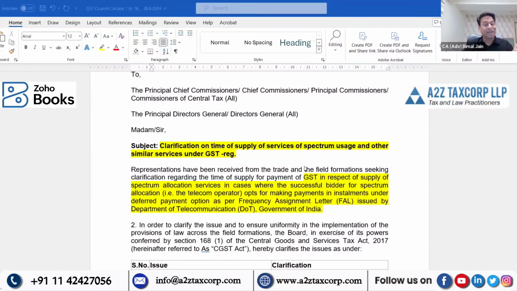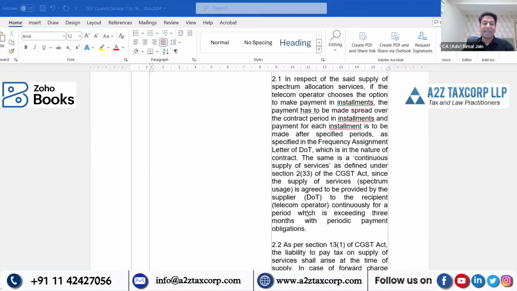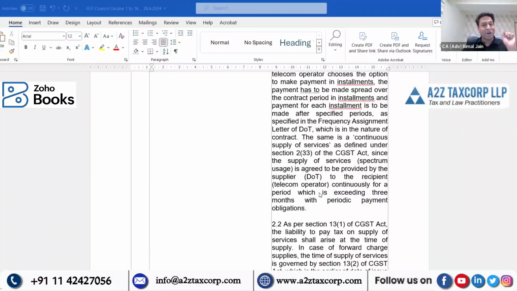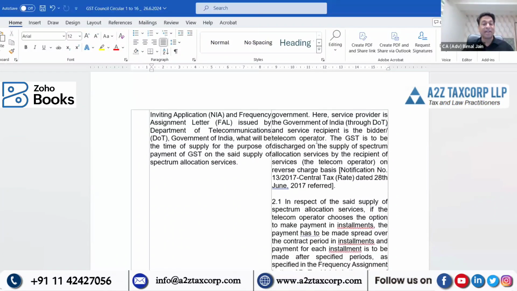Here they are saying it for spectrum usage and other similar services. So you must draw this reference. This is a very interesting one, and there may be many issues pertaining to it. Of course, they are referring only to spectrum usage, but you can draw the pari-materia reference once again. Now, having said that, they are discussing all that, the reference of time of supply, continuous supply of services like section 2, subsection 33. They are also referring to reverse charge.